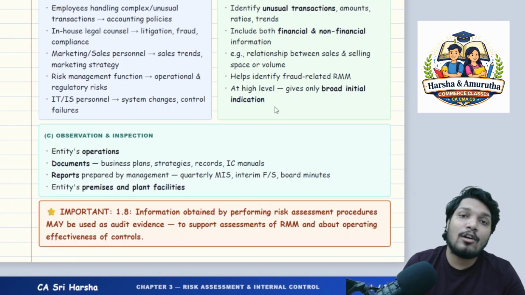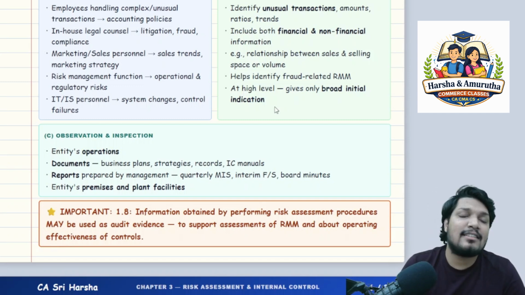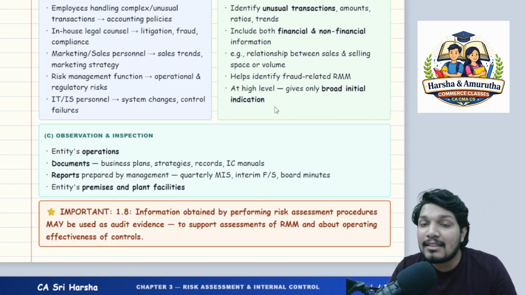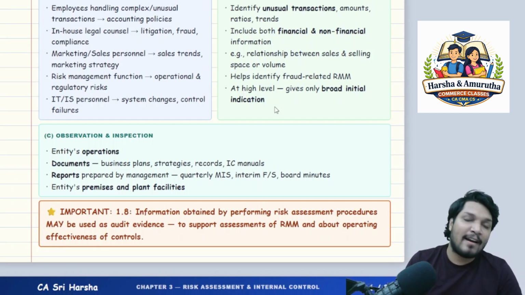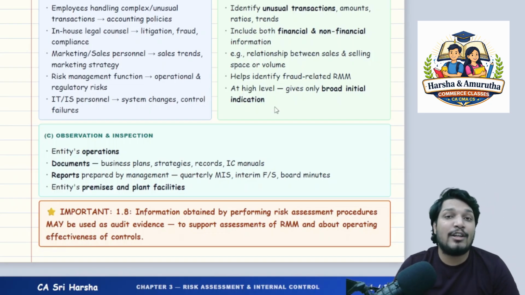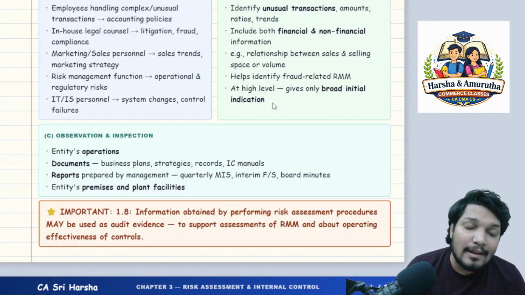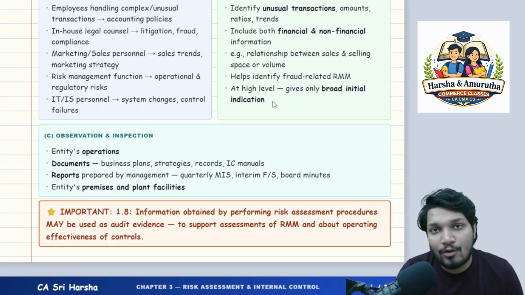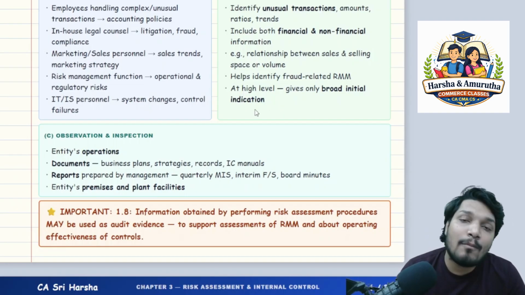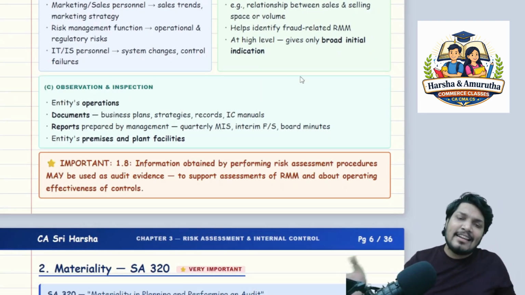This year suddenly sales got dropped, but as an industry, it performed very well. There's no change in the industry, but you see the sales number dropped. Why? There could be some reason. Those trend analyses you have to perform so that you will have proper understanding. Not just financial, non-financial space also you need to really see, sir, because that gives you an extra edge. It helps you to identify certain levels of fraud and also to identify the risk of material misstatement through analytical procedures. At a high level, it gives you a broad initial indication.